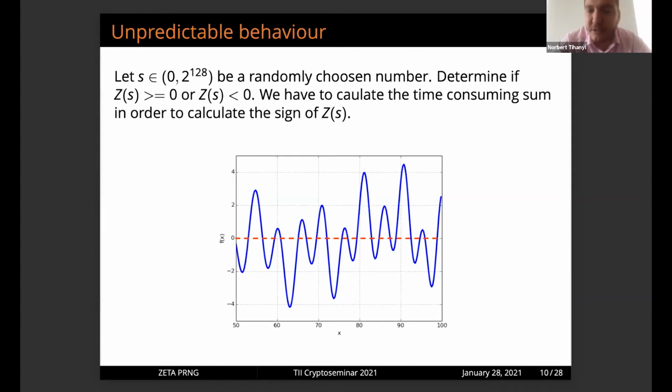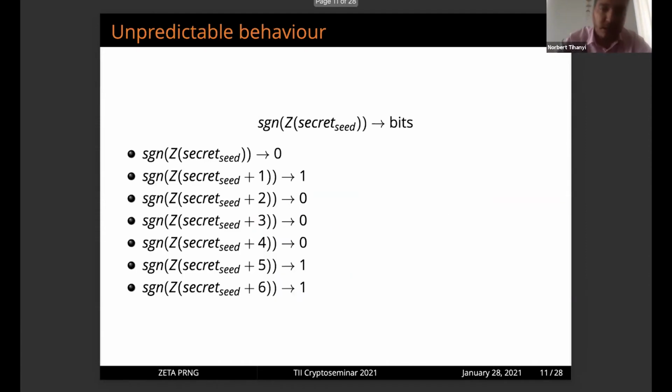You can see the interesting behavior of this function. The main idea was to imagine the secret seed, and we try to extract some bits. For example, for this first secret seed, we extract 0. The second one gives 1, 0, 0, 1. We just increment the secret seed. Of course, in this particular format, this function is really slow, so we want to make it much faster, because every step we extract only 1 bit. However, it's possible to prove that predicting whether it's 0 or 1 is a really hard mathematical problem.